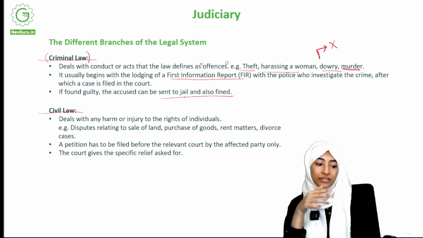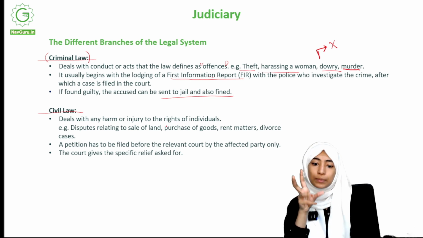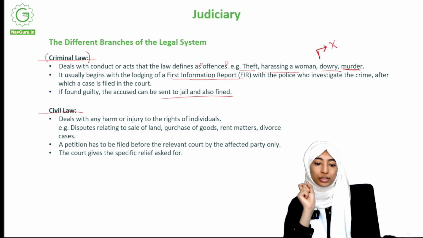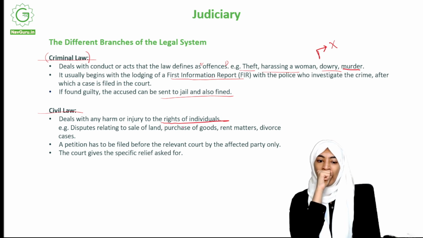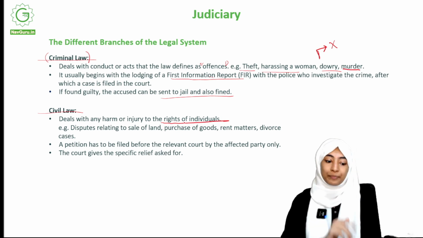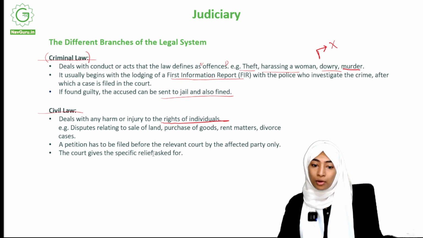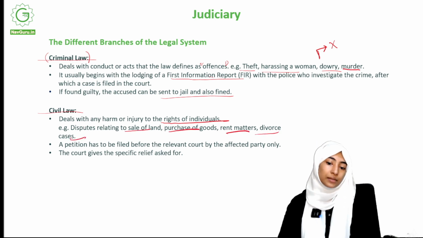Moving on to civil law, it deals with any harm or injury to the rights of individuals. Okay, so civil law is basically harm or injury to the rights of individuals. So you have disputes relating to sale of land, purchase of goods, rent matters, divorce cases.